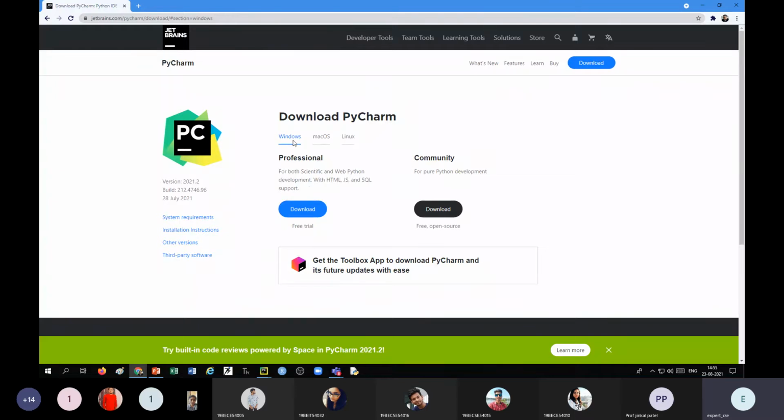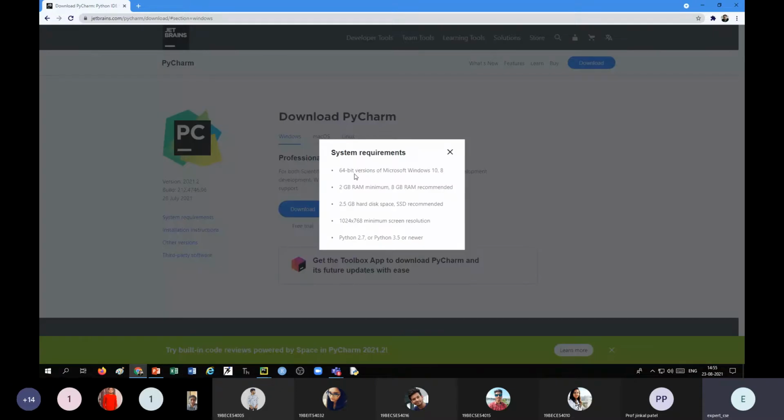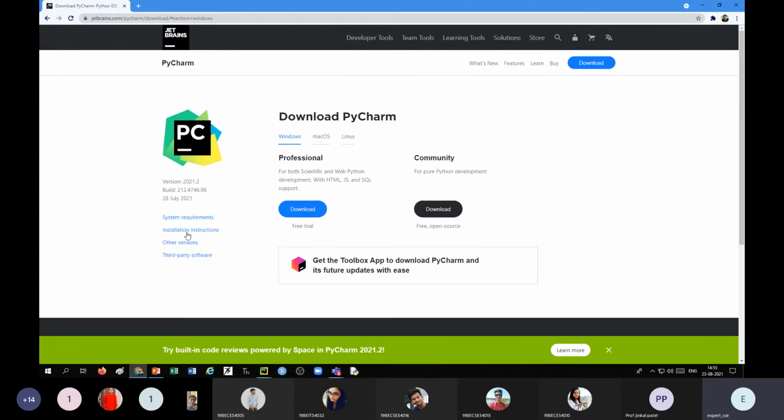The operating system, Windows, Mac OS or Linux, will be selected automatically depending on the computer on which you are going to install. Before you download this Community version, you should check the system requirements, which can be obtained from this place. It should be a 64-bit machine. Minimum 2 GB RAM is required, but 8 GB is recommended, and so on. Some installation instructions are also there that you can study before installing it.